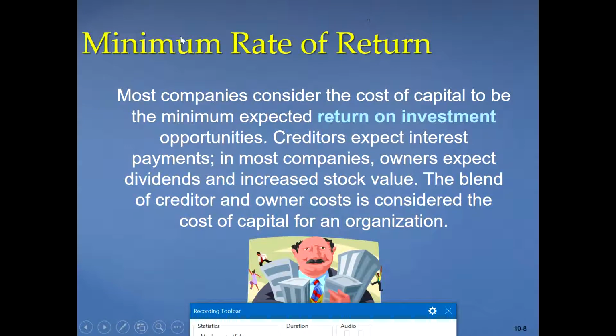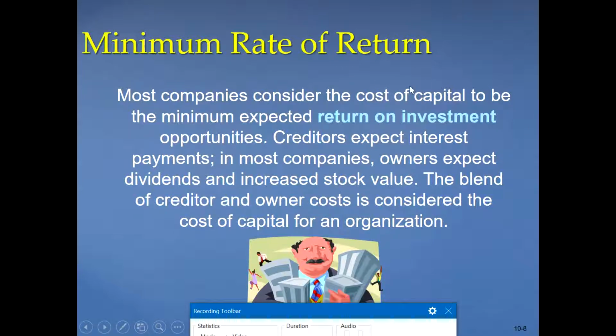Now what is I, the interest rate or rate of return, or sometimes we call it the minimum rate of return? What is the minimum rate of return for each company? Is it 3%, 5%, 7%? Normally it is represented as a percentage, and we call it cost of capital. What is the cost of capital? What is capital?